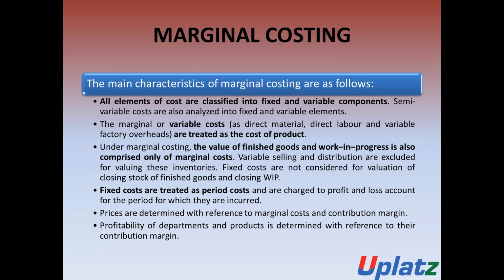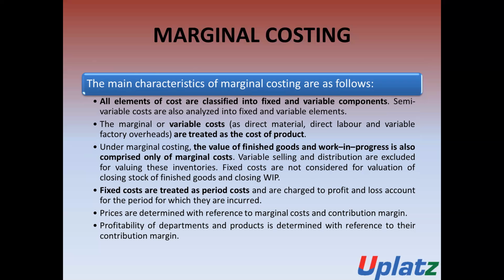In the case of marginal costing, all the elements of cost are to be classified into fixed overhead or variable overhead.